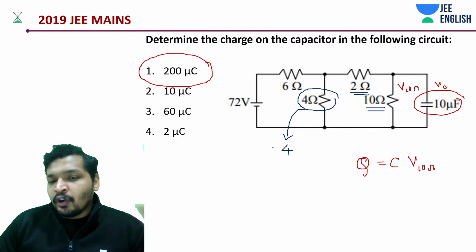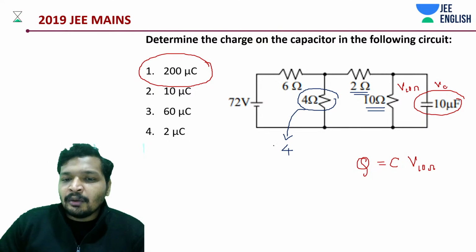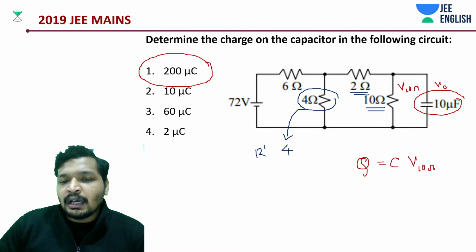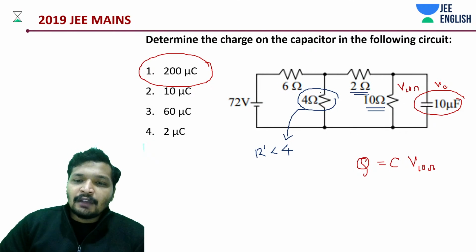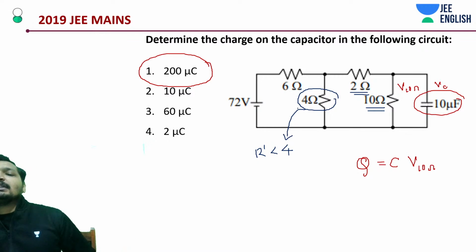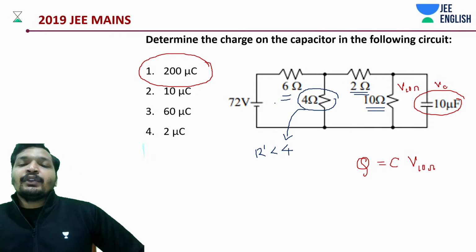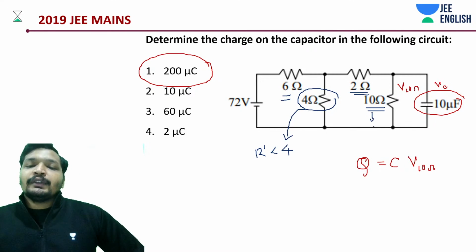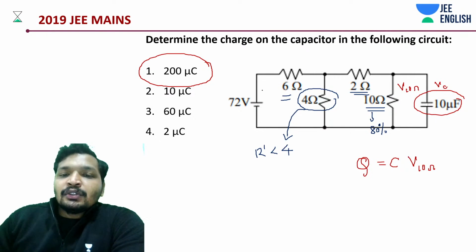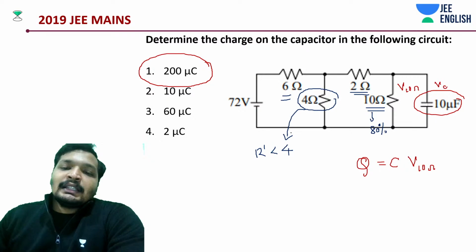Okay, overall, the net combination R dash is going to be less than 4. If it's less than 4 ohms, let's take it to be like 3 ohms or something. And in that case, this is going to consume anywhere around 80% of that potential drop. Okay, that's one other thing that I know. So this is 6 ohms. This is, let's take it as 4 ohms for now.